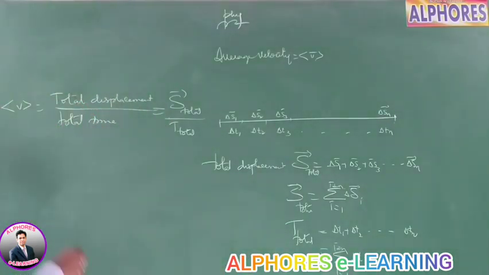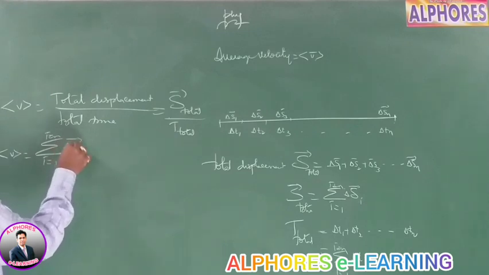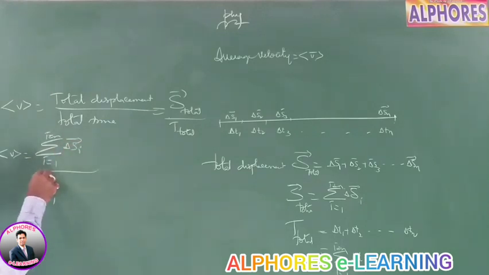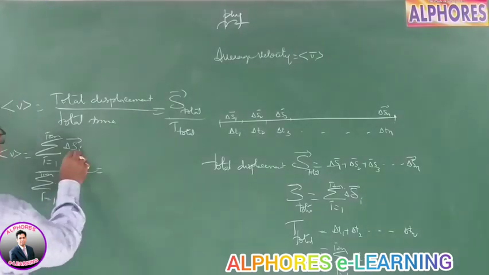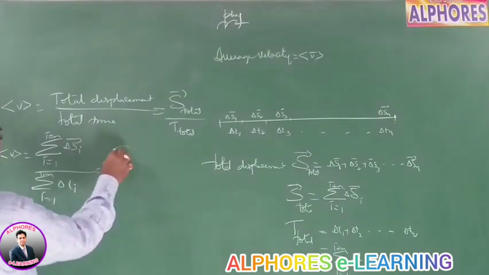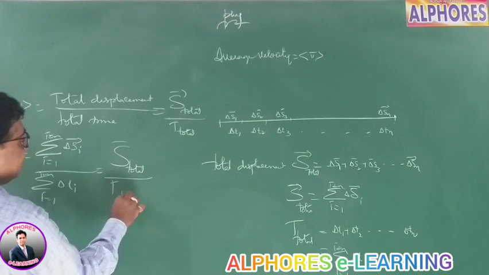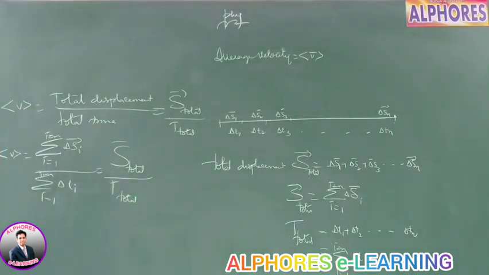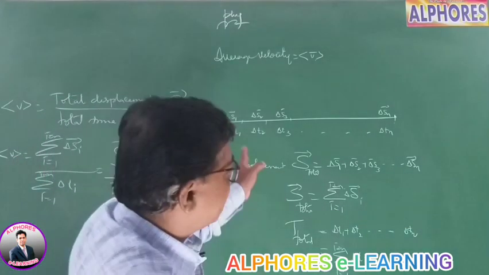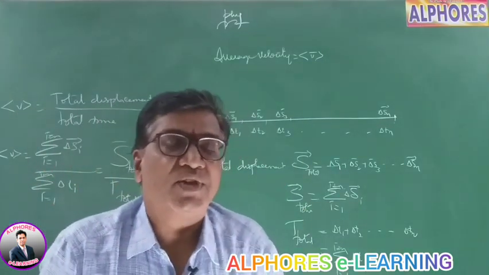It's a vector. So therefore, the average velocity I can write as the sum from i=1 to n of delta Si bar divided by the sum from i=1 to n of delta ti. So it is the total displacement by total time, S total by T total. This is the average velocity of the body moving in a straight line. Well, we have considered the body moving in a straight line. Even if it is moving in different directions, you have to take the vectors.